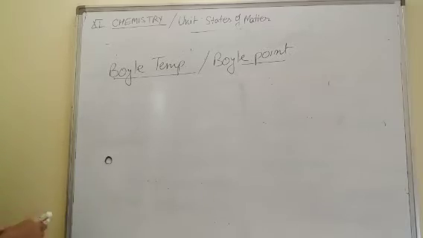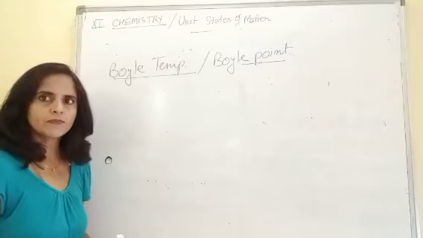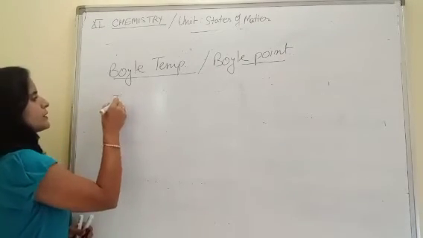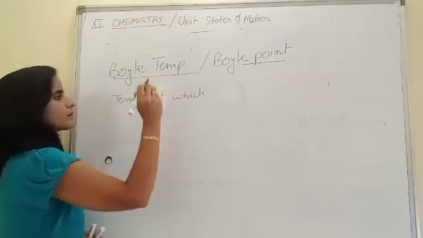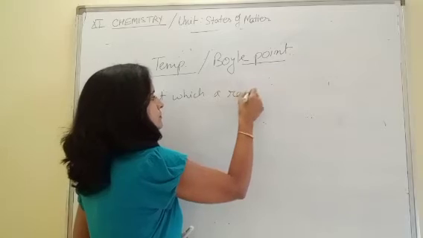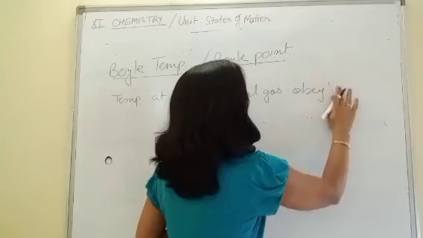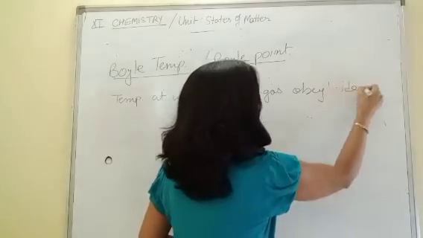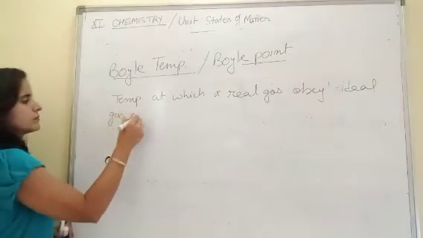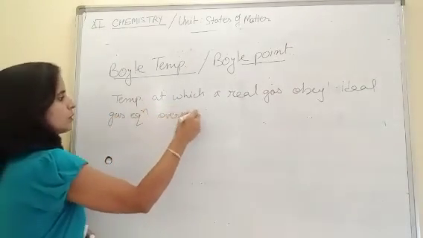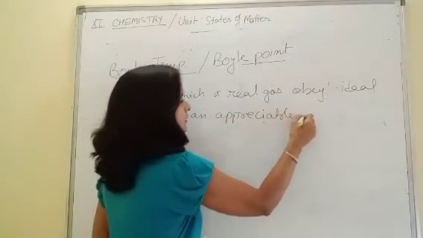Now our next definition is Boyle temperature or Boyle point. What is Boyle temperature? Boyle temperature is the temperature at which a real gas obeys the ideal gas equation, or we can say all gas laws, over an appreciable range of pressure.